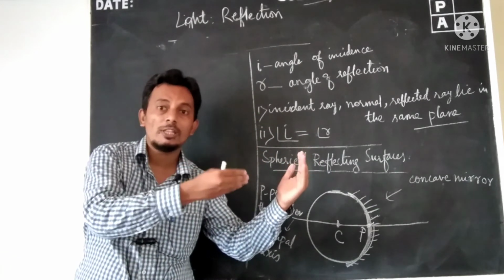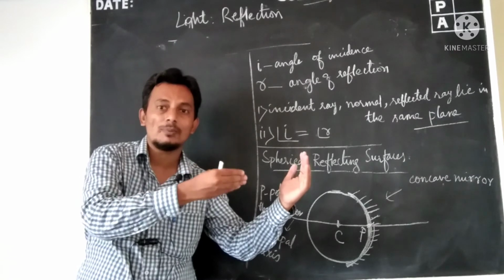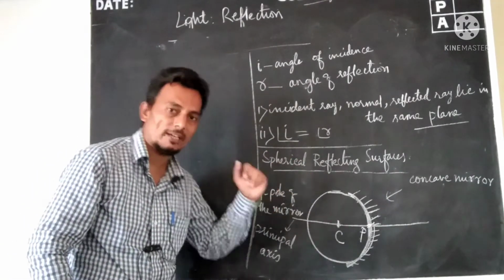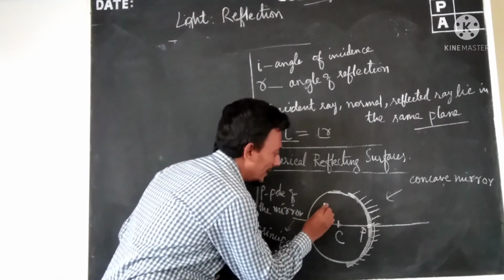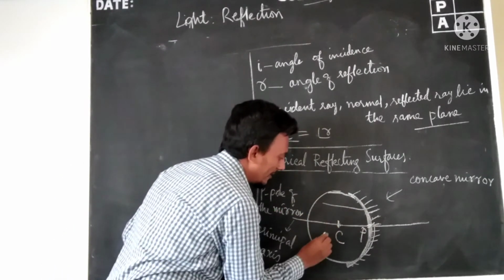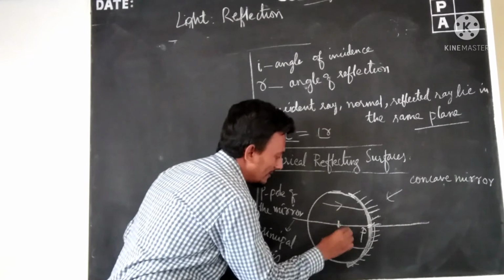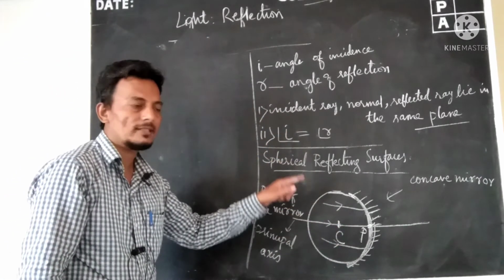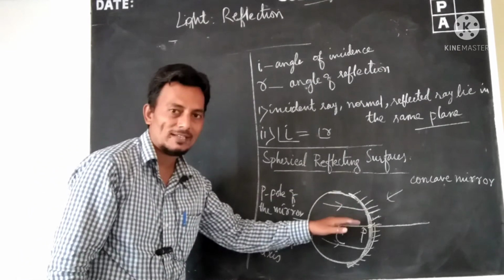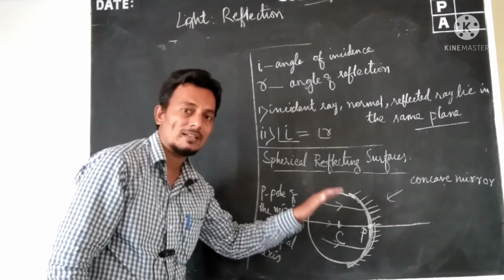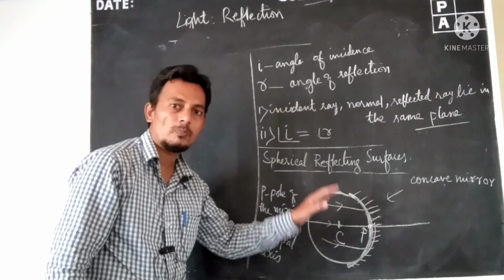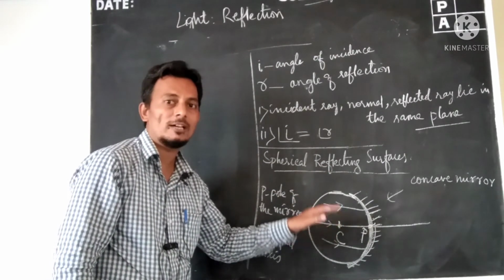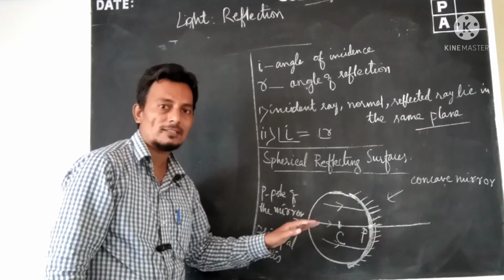That point we call the principal focus of a concave mirror. The rays incident parallel to the principal axis will converge at a point on the principal axis, called the principal focus.